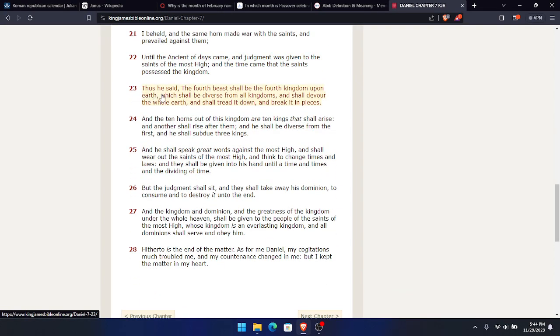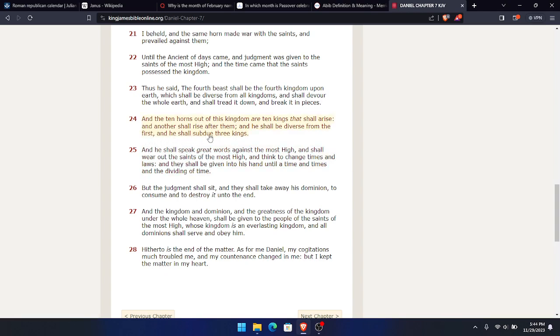Verse 23, thus he said, the 4th beast, which is the ancient Roman Empire, shall be the 4th kingdom upon earth, which shall be diverse from all kingdoms. Yeah, because all the kingdoms that ruled the planet Earth before the Roman Empire ruled in the same way, but the Roman Empire did things a little differently, man. And shall devour the whole earth, and shall tread it down and break it in pieces. And the 10 horns out of this kingdom are 10 kings that shall arise,